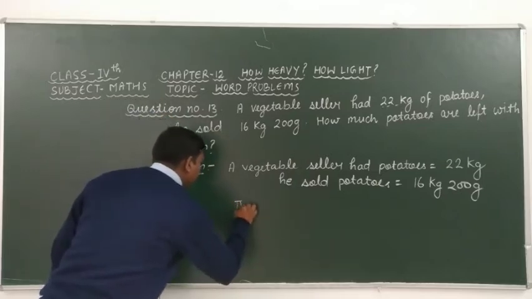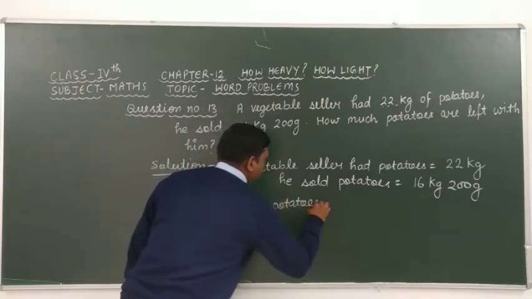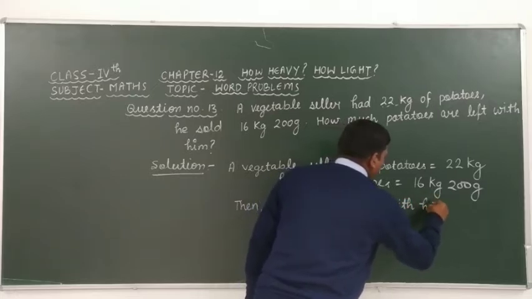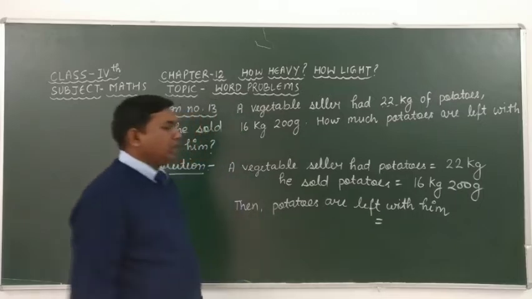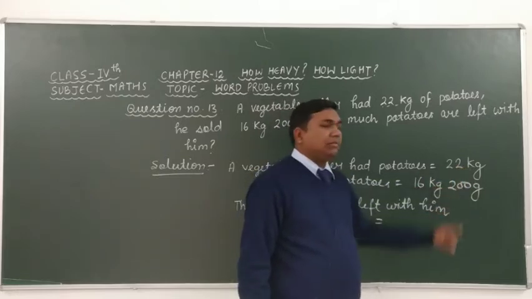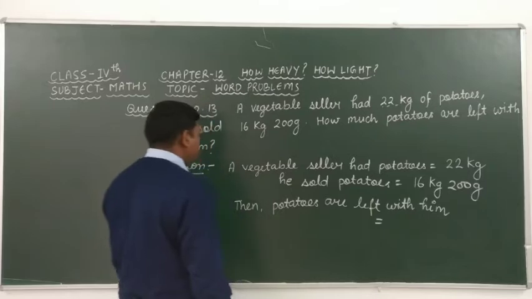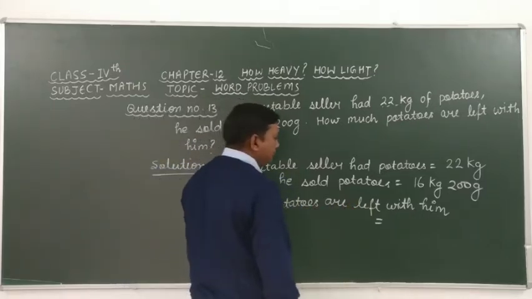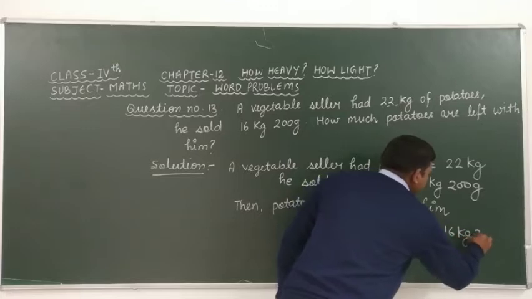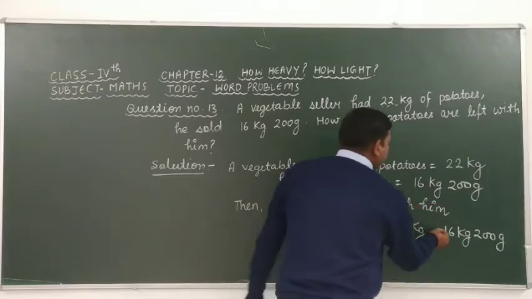Then potatoes left with him is equal to, if we subtract 16 kilogram 200 gram from 22 kilogram, then we get the result of this question.